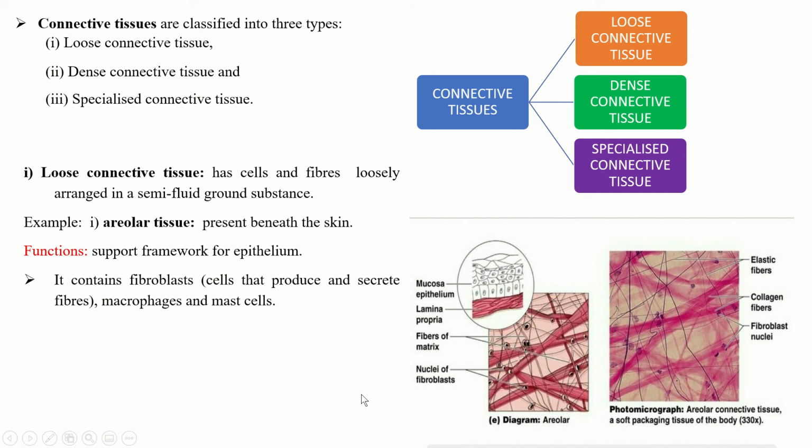An example is the areolar tissue, which is present beneath the skin. Its function is to support the framework of epithelium. It contains fibroblast cells, the cells that produce and secrete fibers. So these fibroblast cells produce fibers. It also contains macrophages and mast cells.